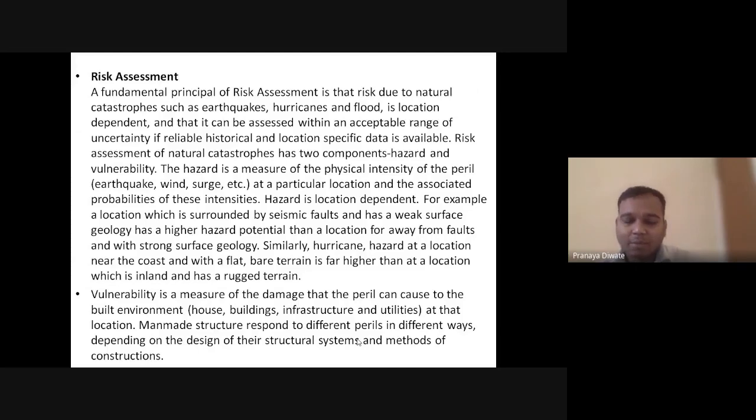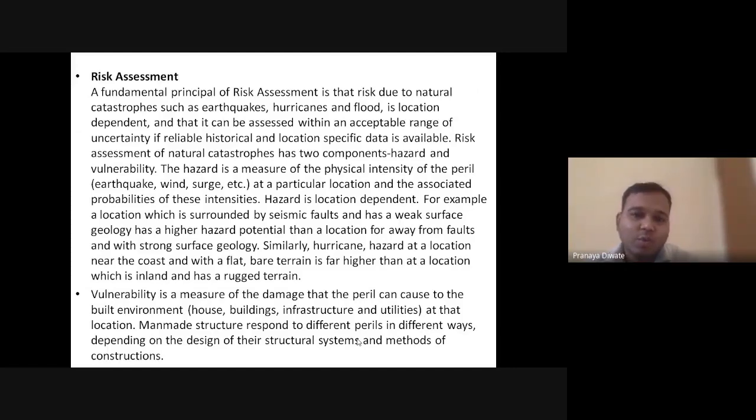So, what about the hazard? Hazard is more location dependent. A fundamental principle of risk assessment: what is the main causing factor here? A catastrophe such as earthquake, hurricanes, flood is location dependent.